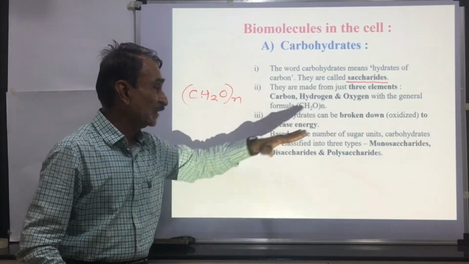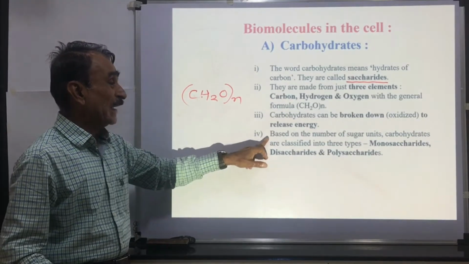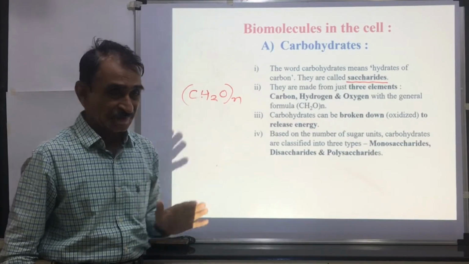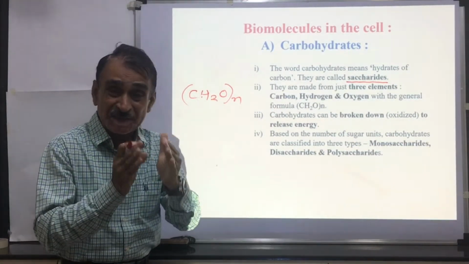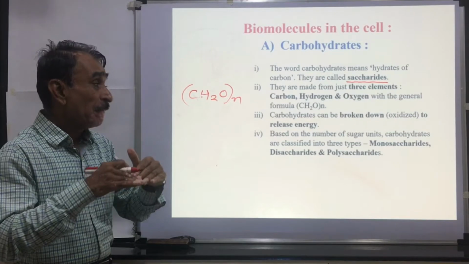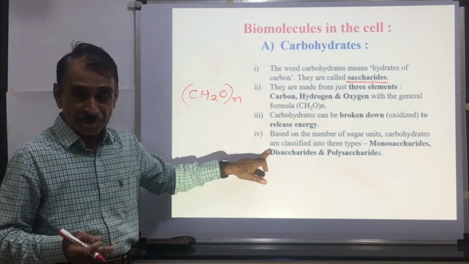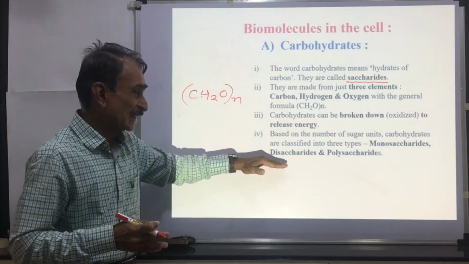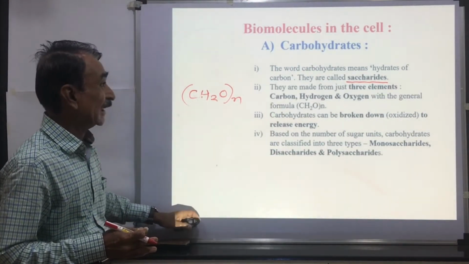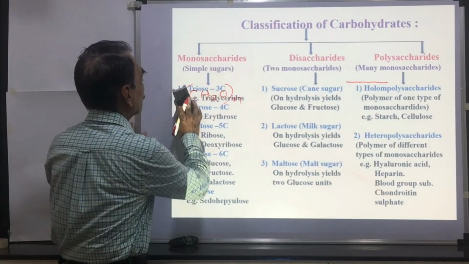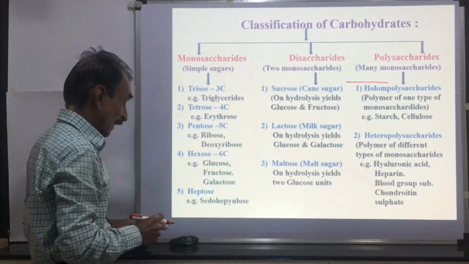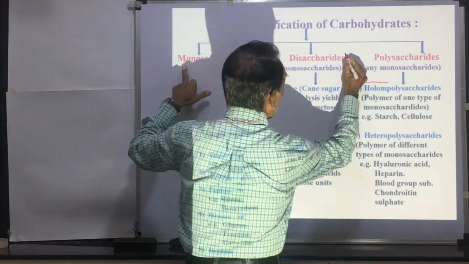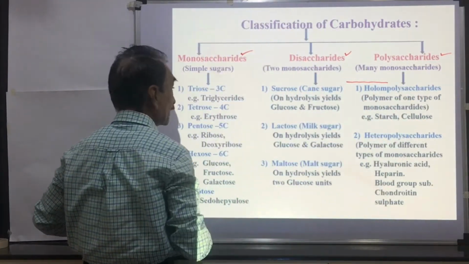Further classification of these carbohydrates: based on the number of sugar units, carbohydrates are classified into three categories. Some carbohydrates are simple, some are complex. Based on the number of monosaccharide units, these are classified into monosaccharides, disaccharides, and polysaccharides.